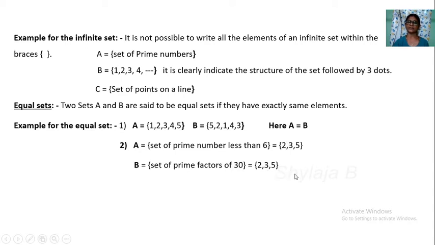Here also 2, 3, 5 is there. So A is equal to B. These two are the equal sets.